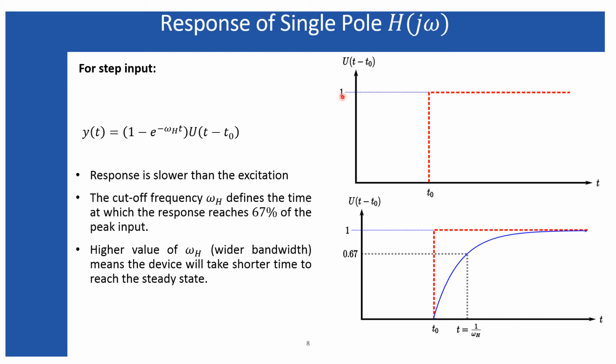Now, you can give any kind of DC value, that 1 can be equal to 2 volt, 5 volt, or whatever the requirement is, and it continues for the entire duration of the operation. That is why it is continuing over here. So switching on a device can be treated as a step response.